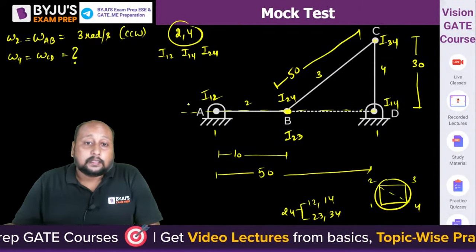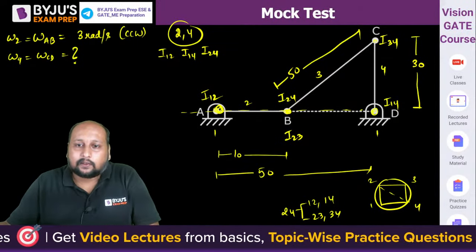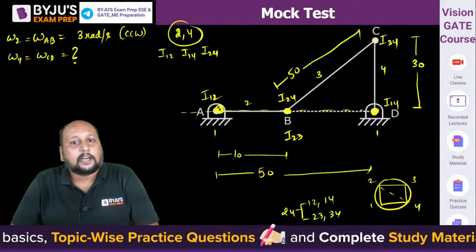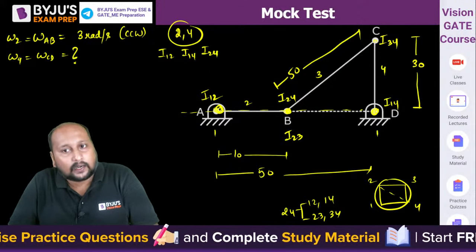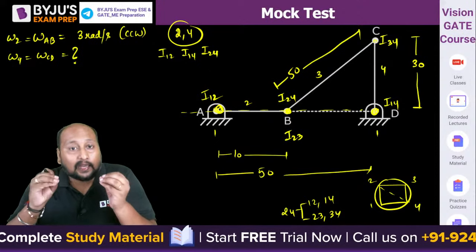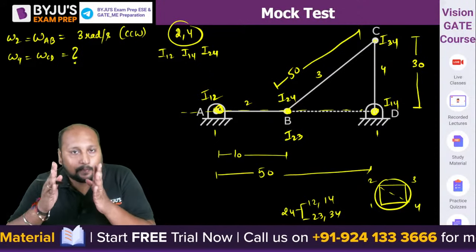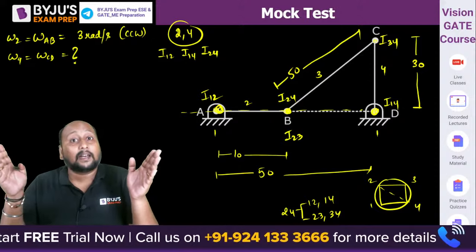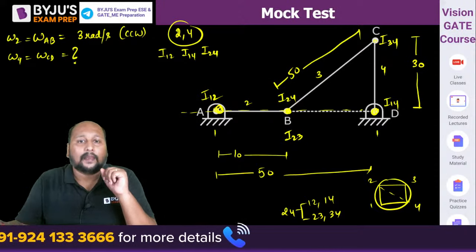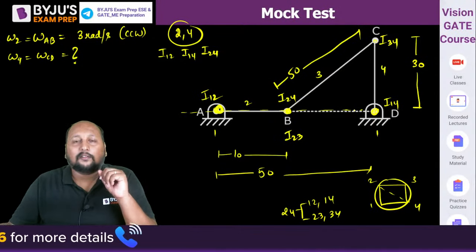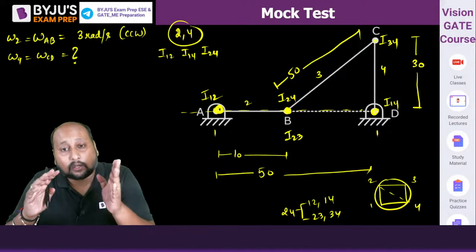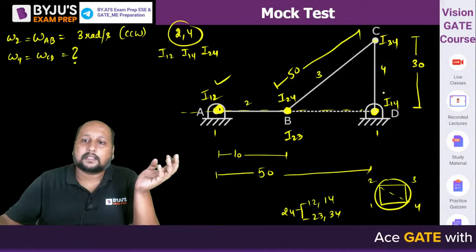अब देखो, this is I12, this is I14, this is I24. So tell me what will be the direction of omega 4. अगर omega 2 is counterclockwise, what's the direction of omega 4? It's a simple rule that if your IMN is located in between I1M and I1N, then omega M and omega N will have opposite sense. जैसे यहाँ पे, if you see I12 and I14 are located on opposite sides of I24, one side we have I12, one side we have I14.